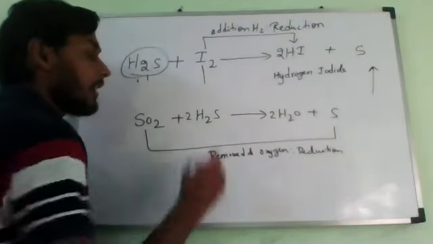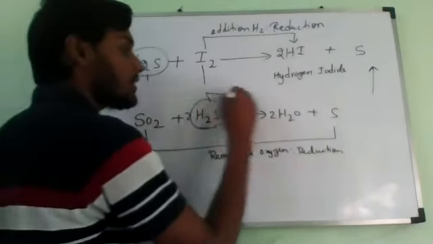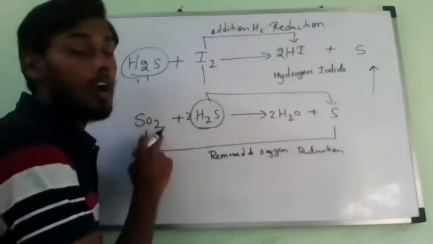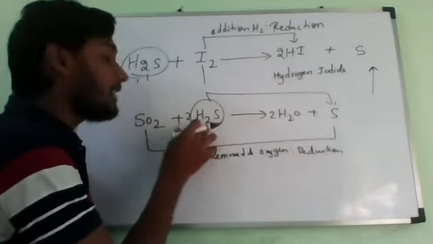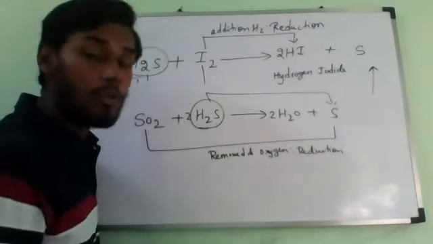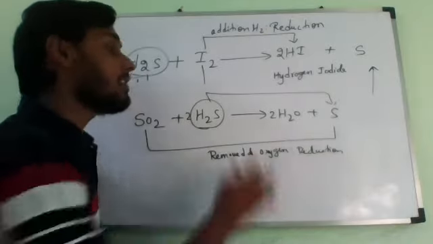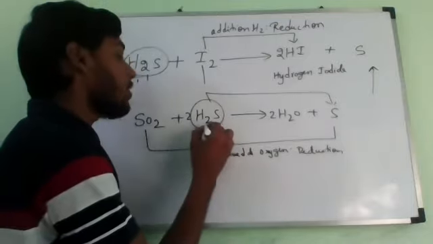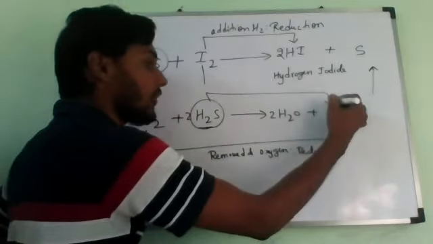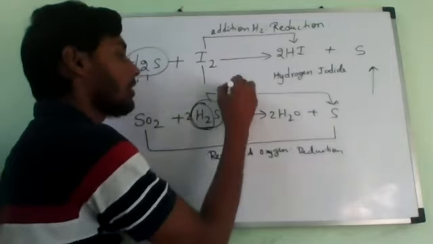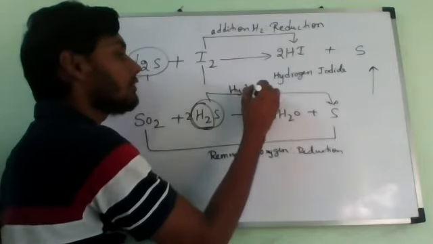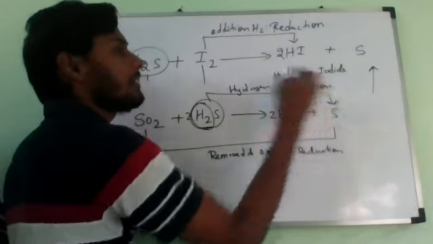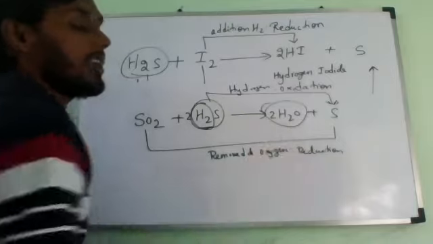Now you see H2S, hydrogen sulfide, is also changing into sulfur only, not into water. Here oxygen is coming extra and hydrogen is coming extra. The two combine and form water. So water is an extra substance here. It is neither oxidation nor reduction. So hydrogen sulfide is changing into sulfur only. Hydrogen is removed. Removal of hydrogen, what should we call it? Oxidation. That is why we won't consider water here.